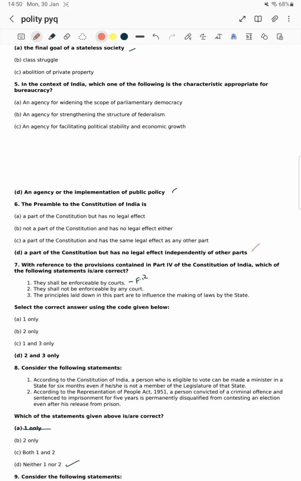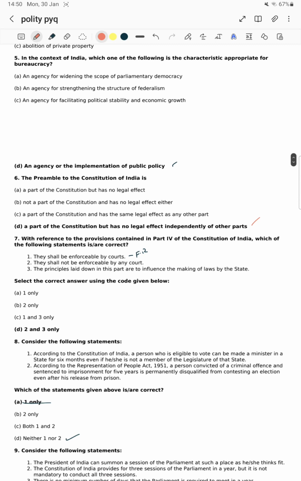Now the seventh one. With reference to the provisions contained in Part 4 of the Constitution of India, which is DPSP, which of the following statements are correct? They shall be enforceable by court. No sir, fundamental rights can be enforceable by court. DPSP cannot be enforceable by court, but the legislature can make policies to implement DPSP. They shall not be enforceable by any court, that is the right statement. The principles laid down in this part are to influence the making of laws by the state. Obviously statements 2 and 3 are right.